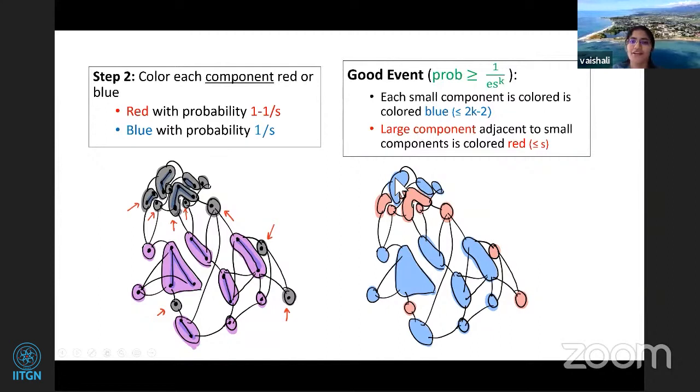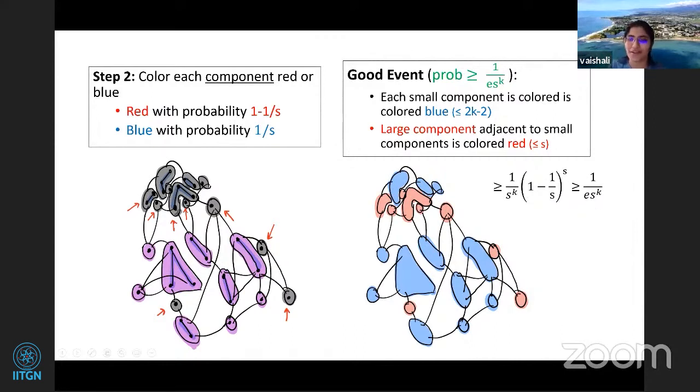So what is the probability here? It is again the same probability computation, but now observe that it's been reversed. Blue is with probability 1 by S, because I wanted each small component to be colored blue. The computation will remain the same. It will again yield you a 1 by e to the S to the k. So now we have this coloring, but why is this helpful?